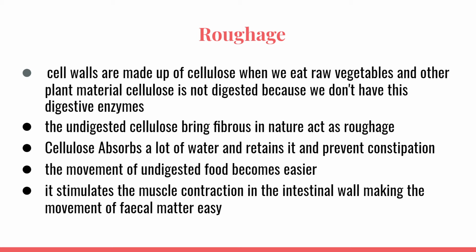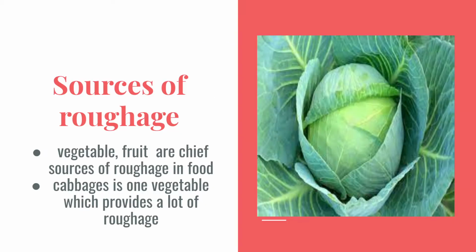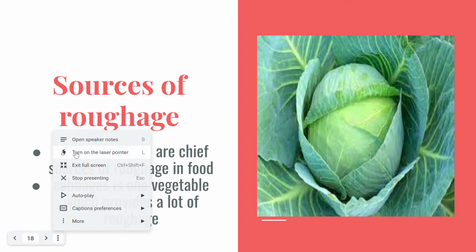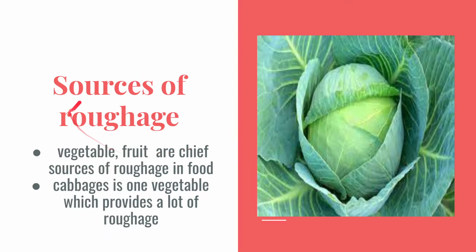So now, like in the part life process part 2, we understood what is roughage. So this is part 3. Let's start with sources of roughage. Now, what does sources of roughage mean?